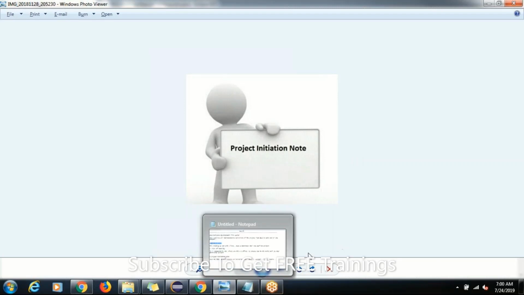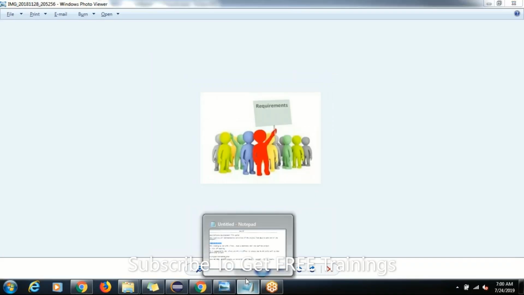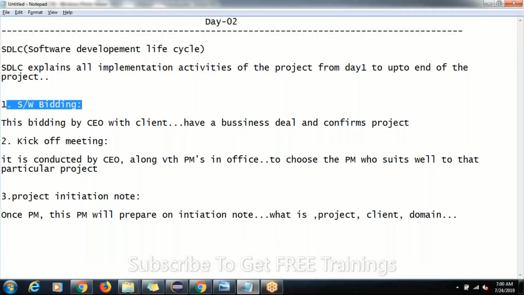Now the fourth step. This is up to here. Is that clear, guys? All of you, up to here, the 3 steps. Are you clear with these 3 steps? If you understand this completely, you will understand what happens in an office in a realistic way, even if you're experienced or not. So even if you go for an interview, you can explain them with very much confidence.